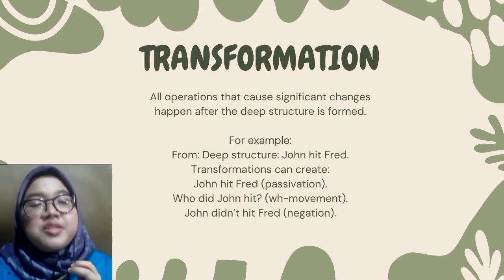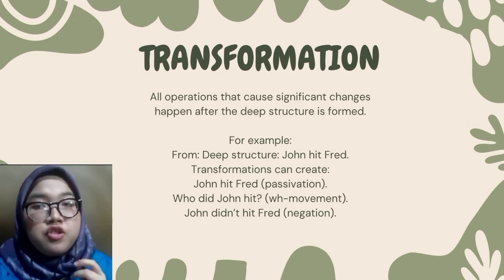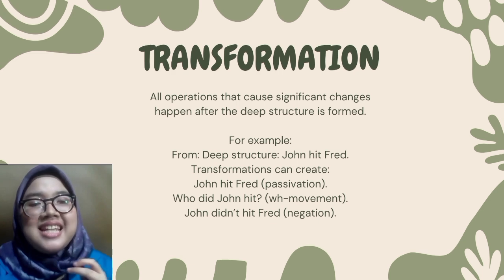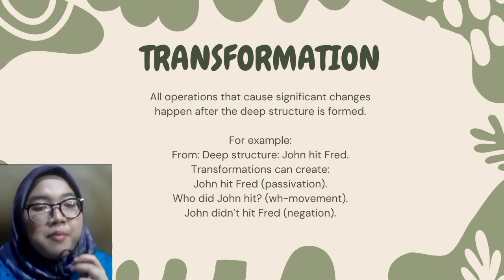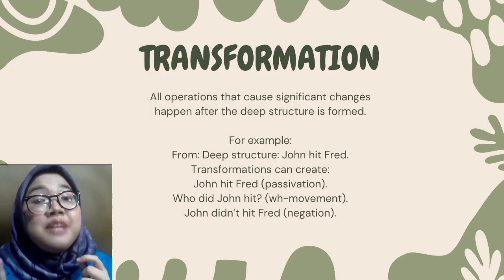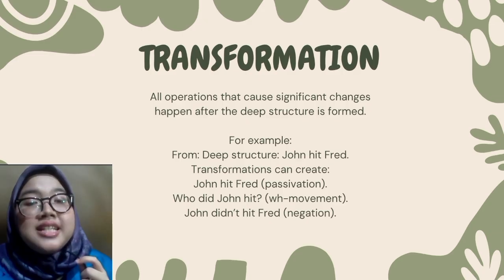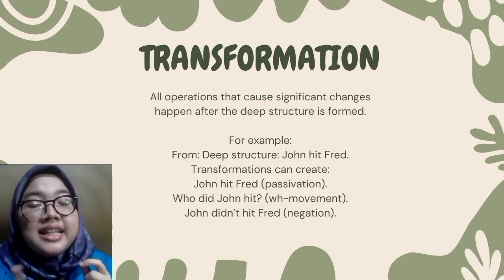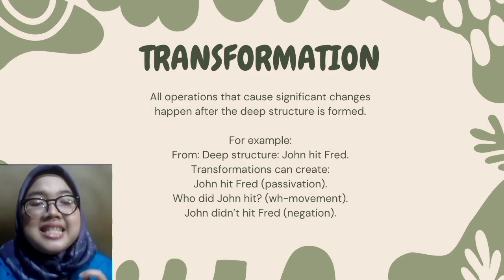Next is transformations. Now we move to transformation. Once the deep structure is formed, we can transform the sentence into different forms. These are called syntactic transformations. Let's look at an example. John hit Fred. This can be transformed into passive: Fred was hit by John. Question: who did John hit? Negative: John didn't hit Fred. These are all examples of surface structure that comes from the same deep structure.